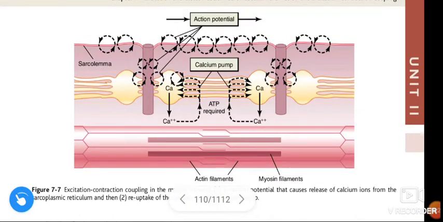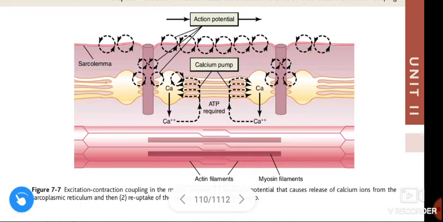This figure also shows the excitation contraction coupling in the muscle. During the action potential, calcium ions are released from the sarcoplasmic reticulum into the sarcoplasm, and the released calcium causes the contraction of the muscle.